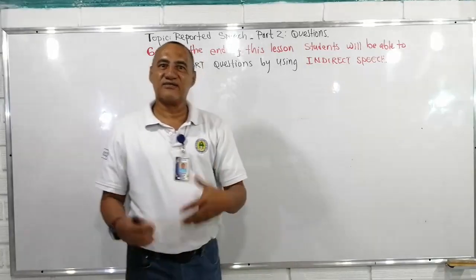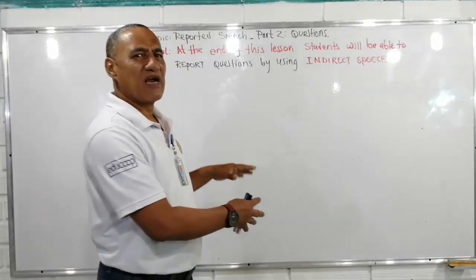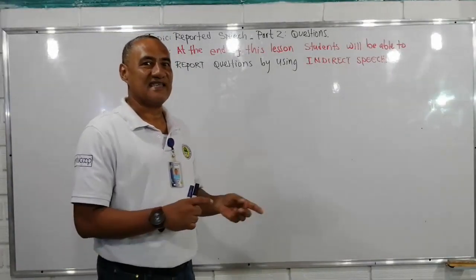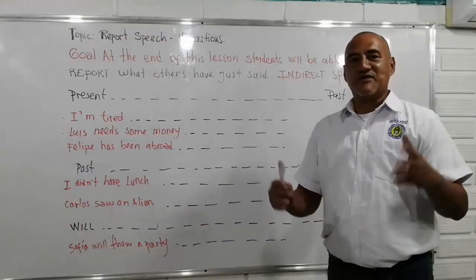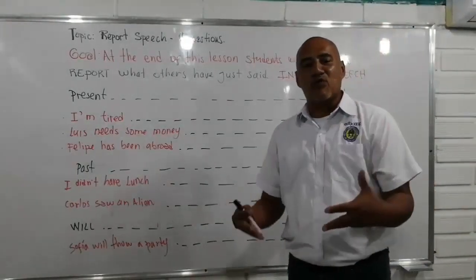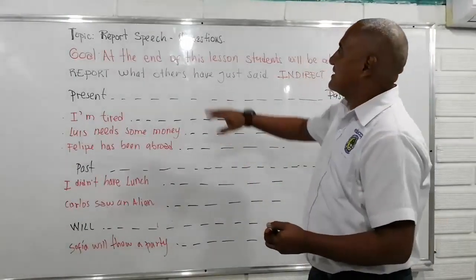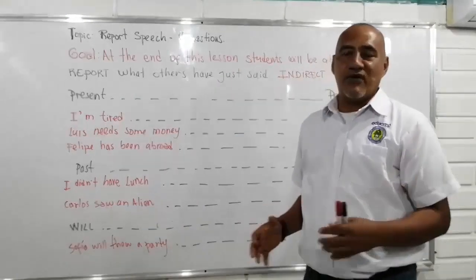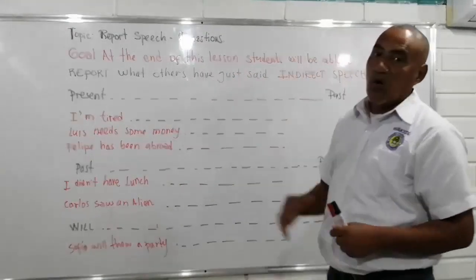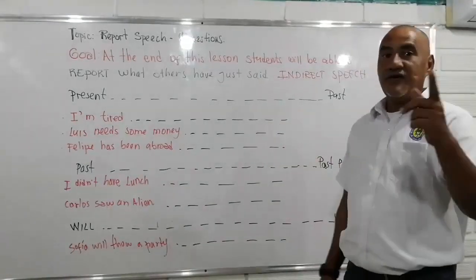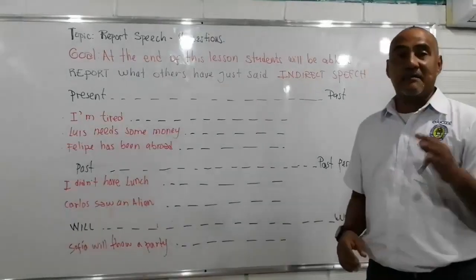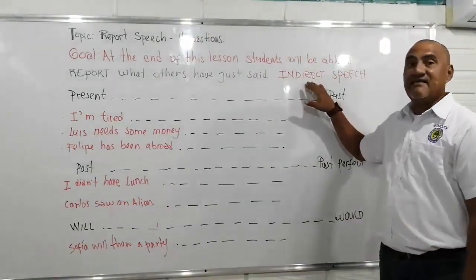All right. So now I am going just to illustrate a review from the previous class, and then we're going to get down to business. Stay tuned. Don't go. Telling you to take care all the time, my dear student. Then for today, we're going to keep on with the second part of reported speech. In this case, we are going to learn how to report questions. All right. Remember the goal. At the end of this lesson, you are going to be able to report what was just said by supporting yourself in the indirect speech.